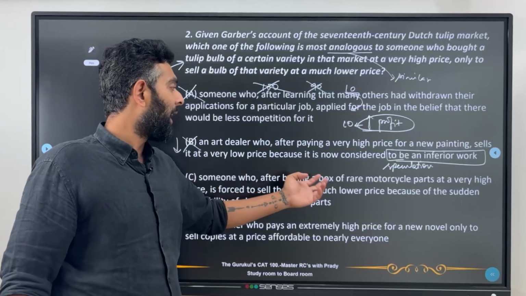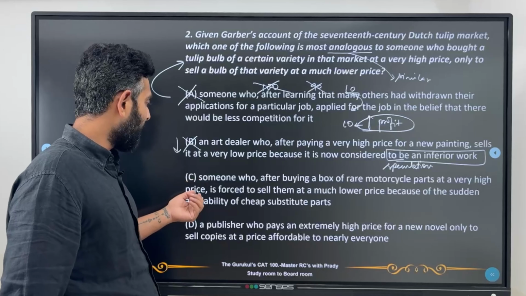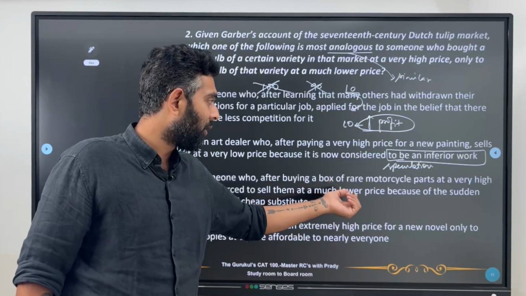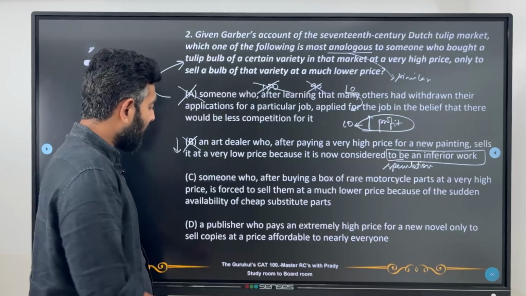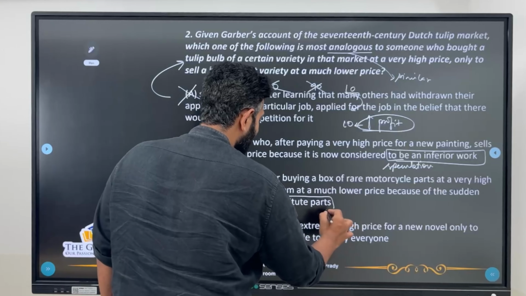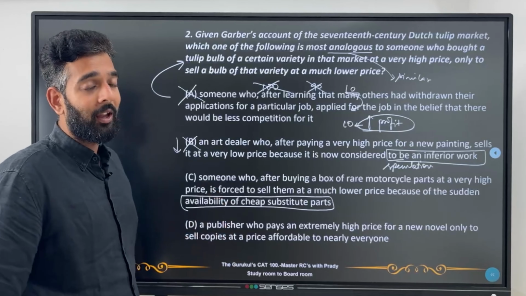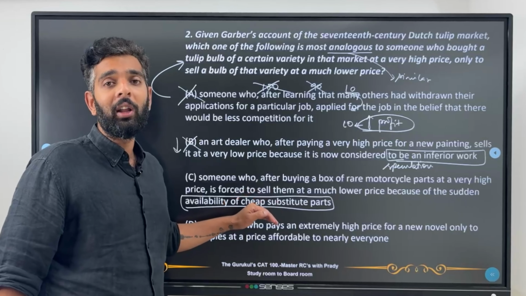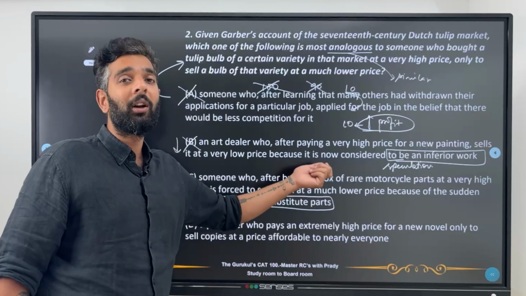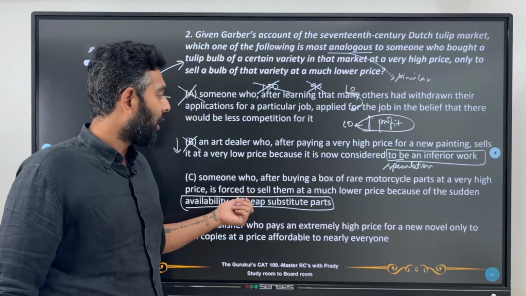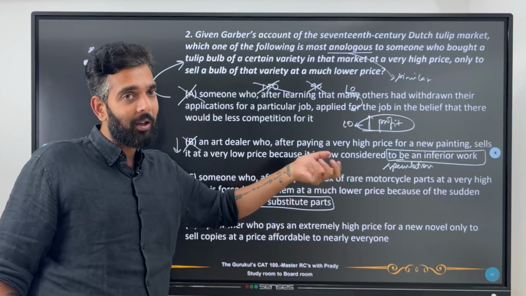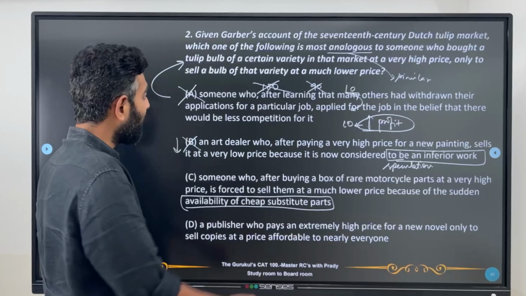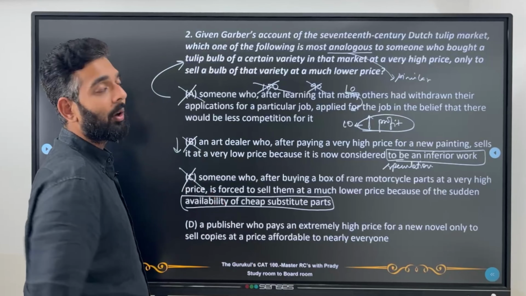Someone who after buying a box of rare motorcycle parts at a very high price is forced to sell them at a much lower price because of the sudden availability of cheap substitute parts. Great. Now here a third point is being added, where cheap substitute parts are available, but this in itself is not decreasing the cost of each of the motorcycle parts, correct? This is because other parts are available, your parts are not going. So that has nothing to do with the example that we are talking about. So I'm going to remove this.